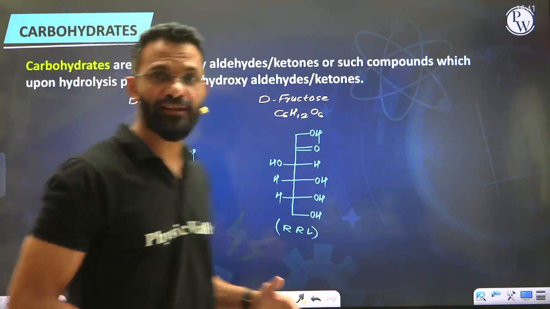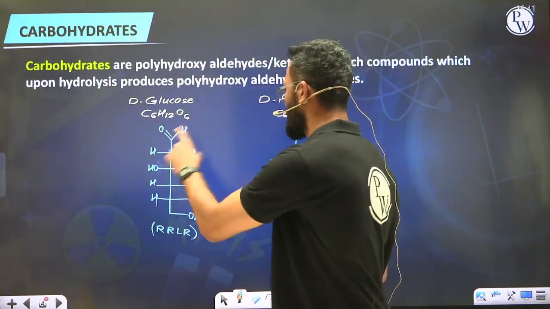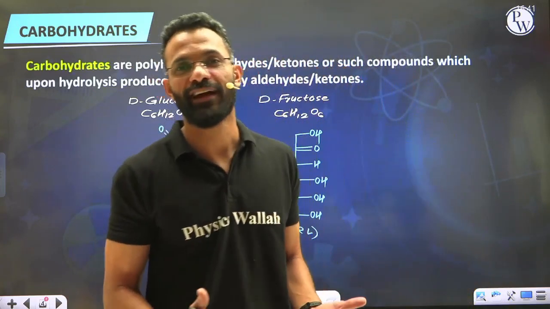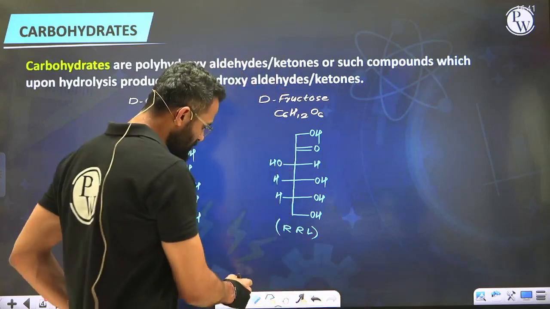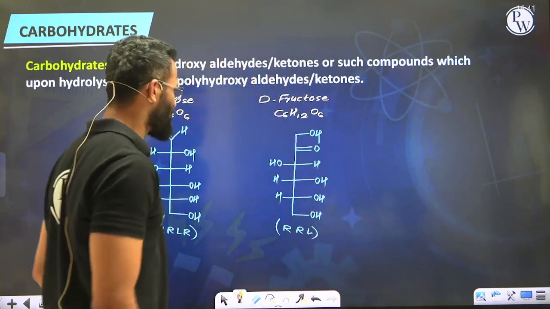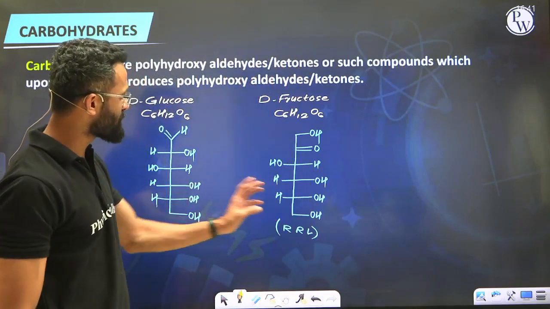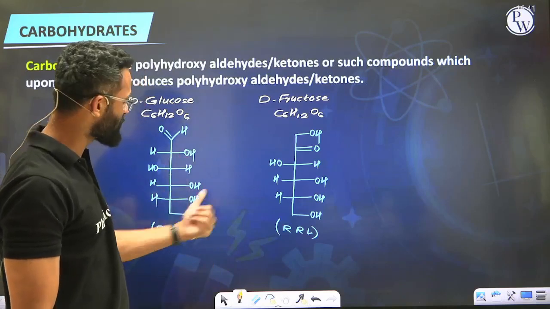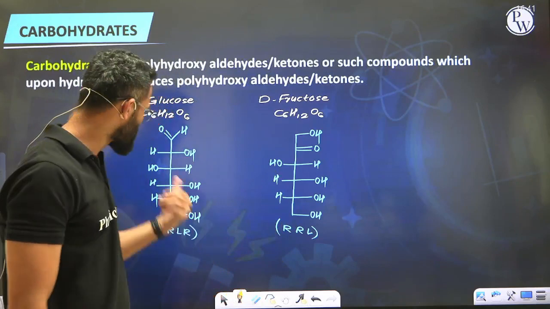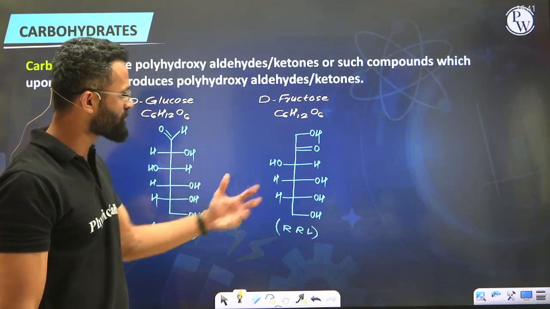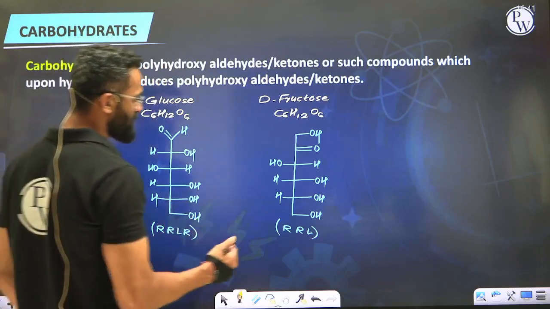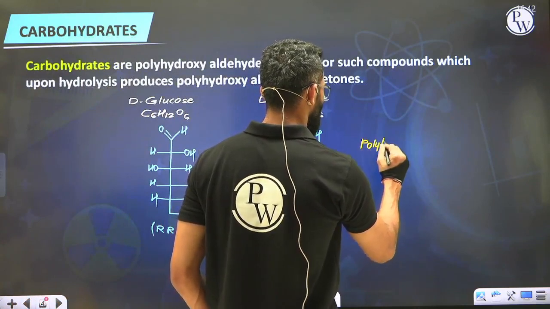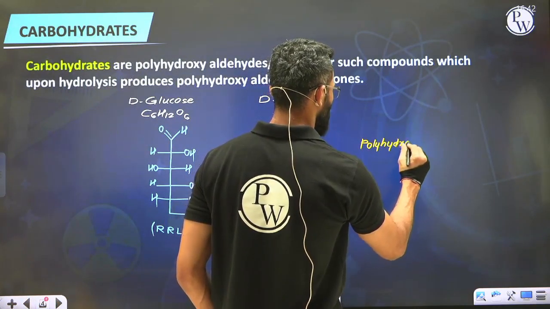Well, so guys, what we have got? We have got open chain structure of D-glucose and open chain structure of D-fructose. The whole idea is to be able to define the carbohydrates. Alright. Now see, what we did now. We tried finding out the similarities in these two compounds. What are the similarities that we see in these two compounds? I can see glucose has a hydroxyl group, even fructose has a hydroxyl group. But they are not just one or two. There are many hydroxyl groups present. Hence, I will say the common thing in both of these compounds is that they contain many hydroxy. Many hydroxy meaning I can call it as polyhydroxy.